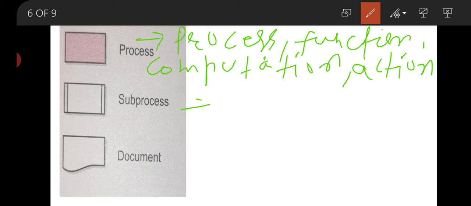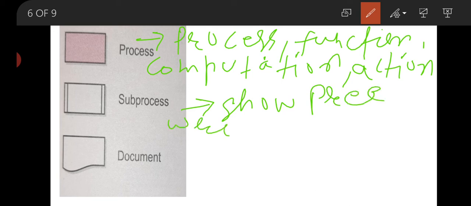Next one is your sub process. Sub process is a pre-written task. You can say a pre-written task or any sub part of a process, any small part of a process.